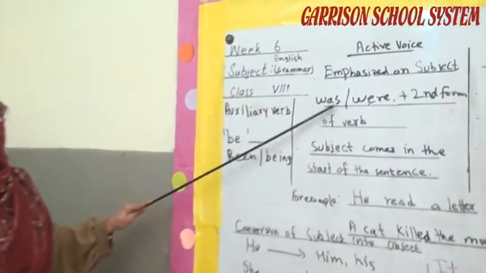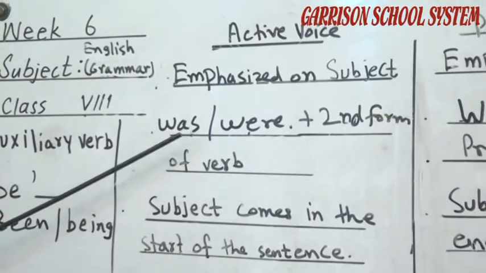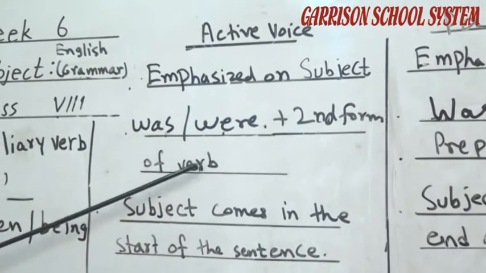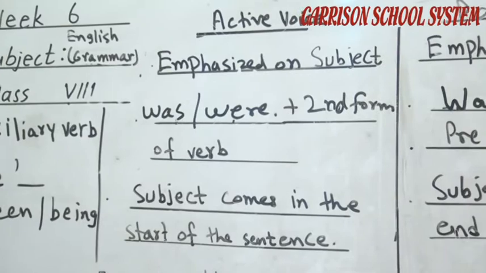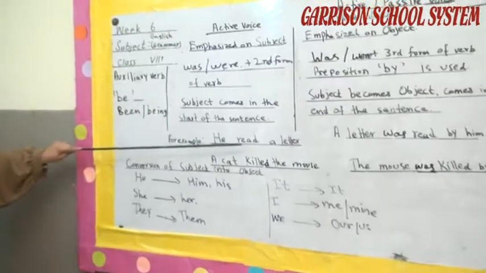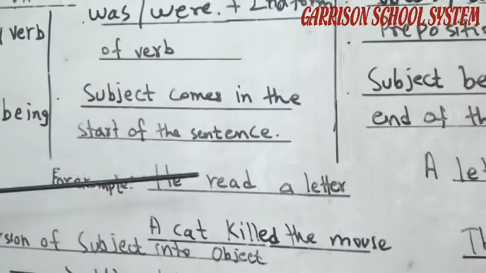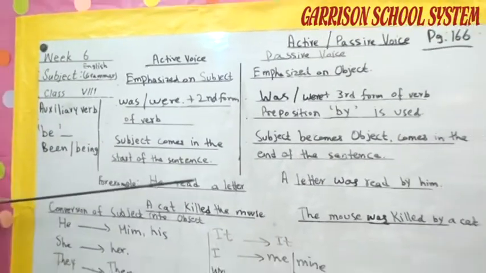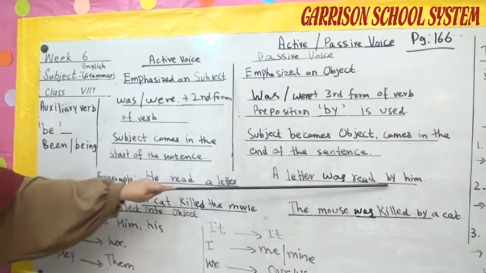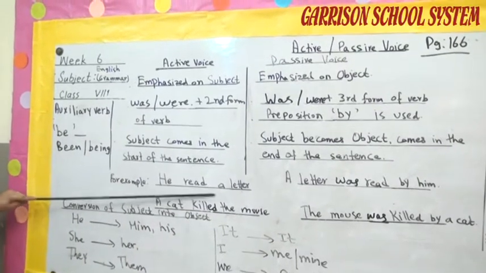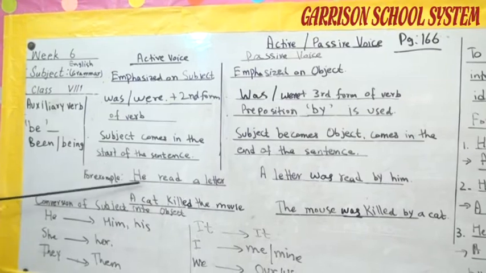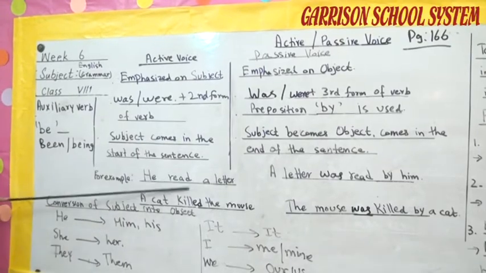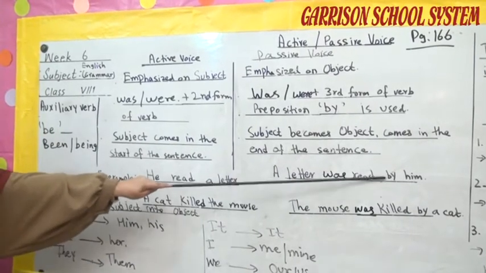Okay, next, if we talk about the past tense of active voice, "was" is used with the second form of the verb. I read a letter, he read a letter. Here "read" is the second form of the verb, but as we say that in passive voice the third form is used, "read" becomes the third form of the verb, read by him. In "he read a letter", the subject comes at the start of the sentence, but that subject becomes the object in the passive voice: a letter was read by him.